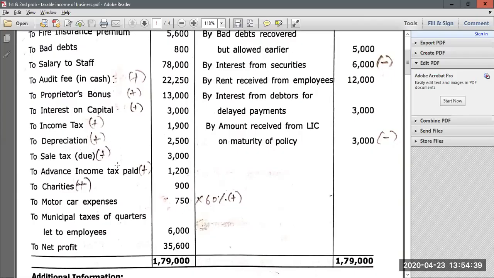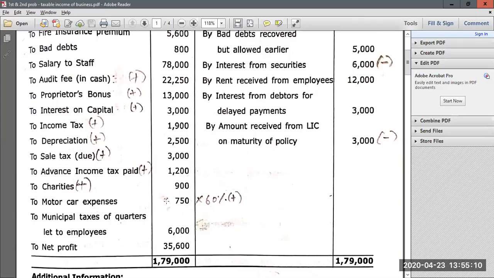Then again, they have given sales tax due 3,000 rupees. Now if they had only given sales tax, you should consider it as admissible, but here it is due, that is, not paid. The sales tax which the company should have paid within a certain due date, they have not paid within the due date, and this is an outstanding amount of 3,000 rupees. So if there are any outstanding expenses of business, they should be inadmissible and added back. Then again, they have given advance income tax paid. Anything related to income tax is completely personal in nature, so it has to be added back to net profit.